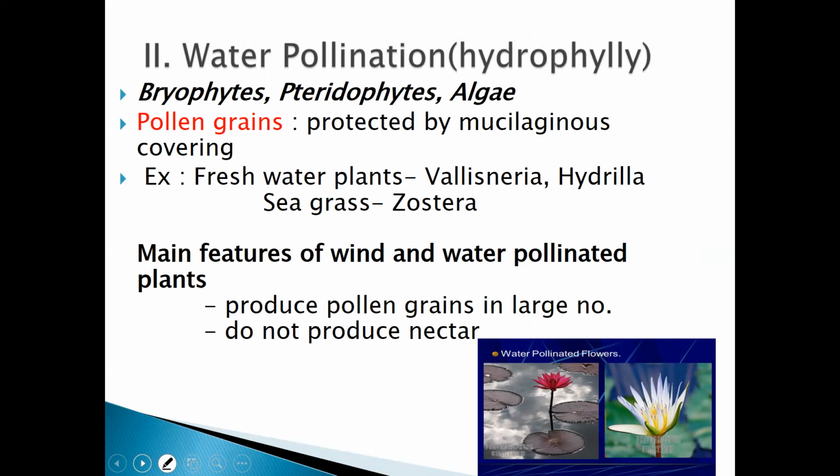Now let us go on to water pollination, that is also known as hydrophily. What is it known as? Hydrophily. Hydro, you all know, is water. So it is a water pollination process. Water pollination is nothing but water being the medium for the transfer of the pollen grains from the anther to the stigma. The water is the medium for the pollination process, and it is known as hydrophily.